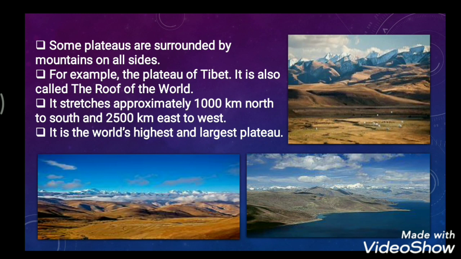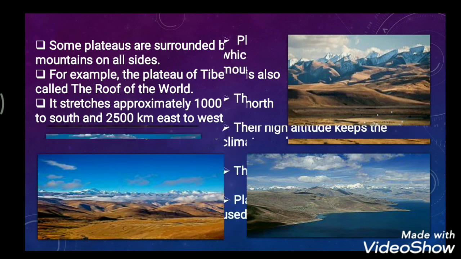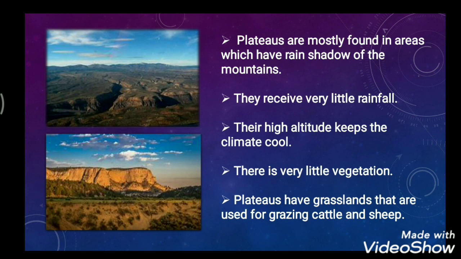Next, plateaus are mostly found in areas which are in the rain shadow of the mountains. Because of this, they receive very little rainfall. Their high altitudes keep the climate cool.